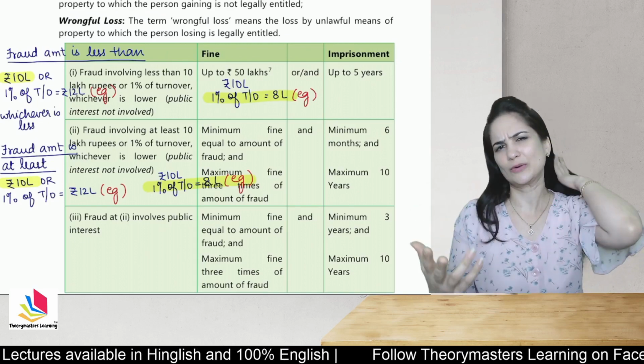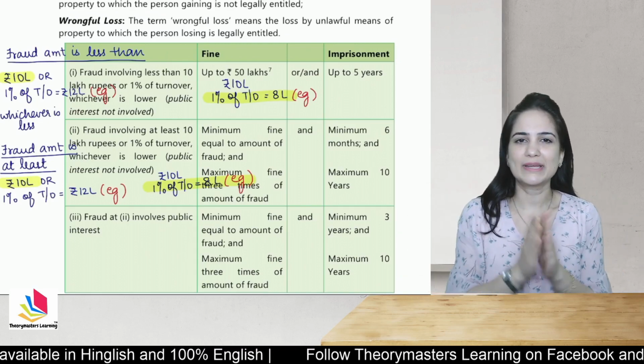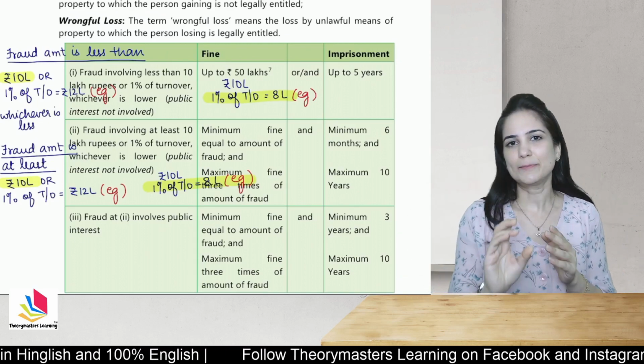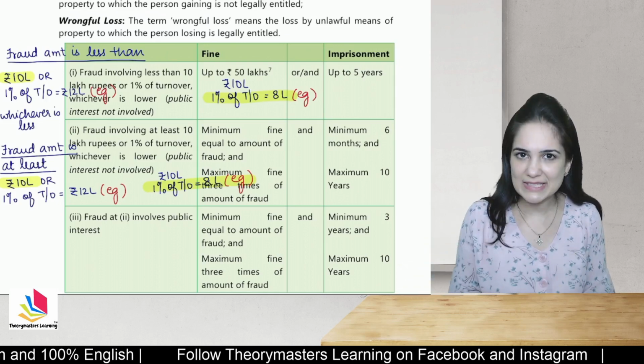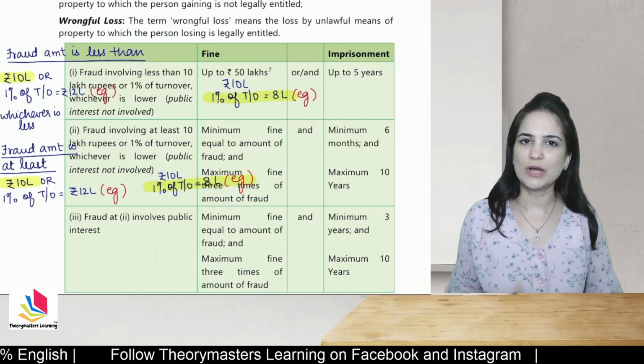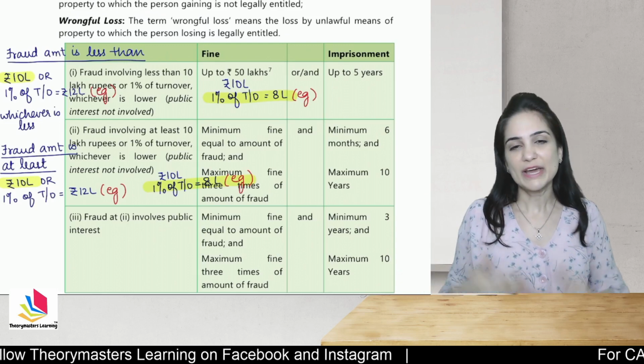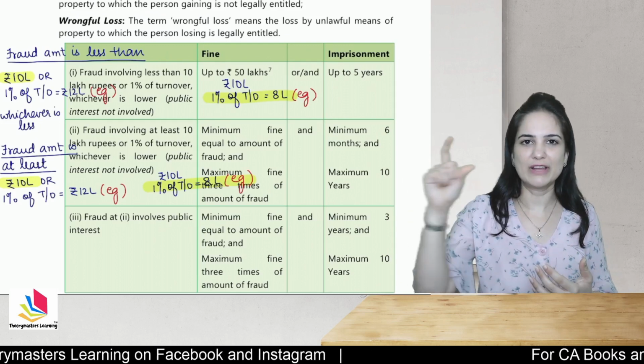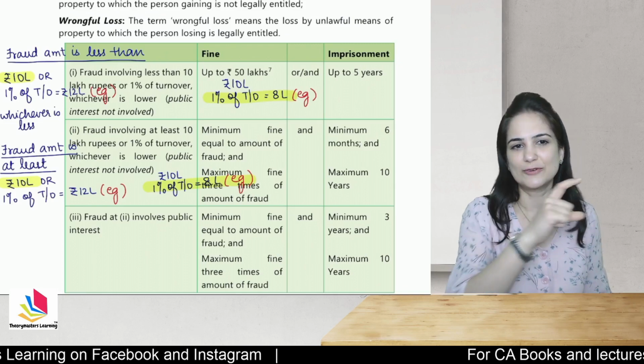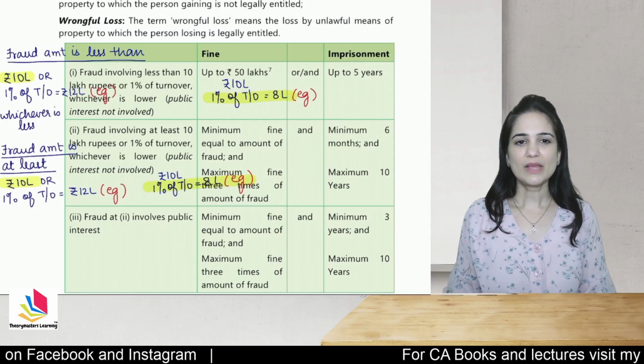You can also write it down stepwise. Step 1, calculate the limit. Step 2, see whichever is less. Step 3, compare those limits with the amount involved in fraud. If it is less, row 1 will apply. If it is more, then row 2 will apply.